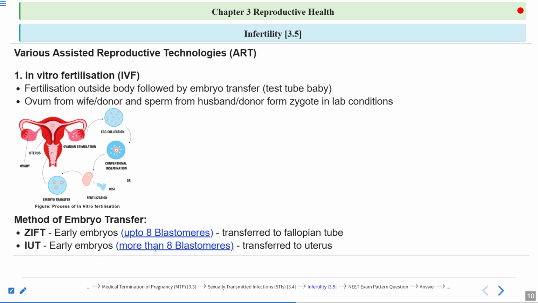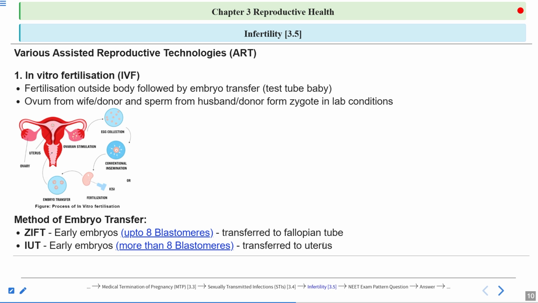Means the early embryo which has more than 8 blastomeres is transferred to the uterus. Now what are blastomeres? When the zygote undergoes repeated mitotic division known as cleavage, this division forms daughter cells. The daughter cells are known as the blastomeres.